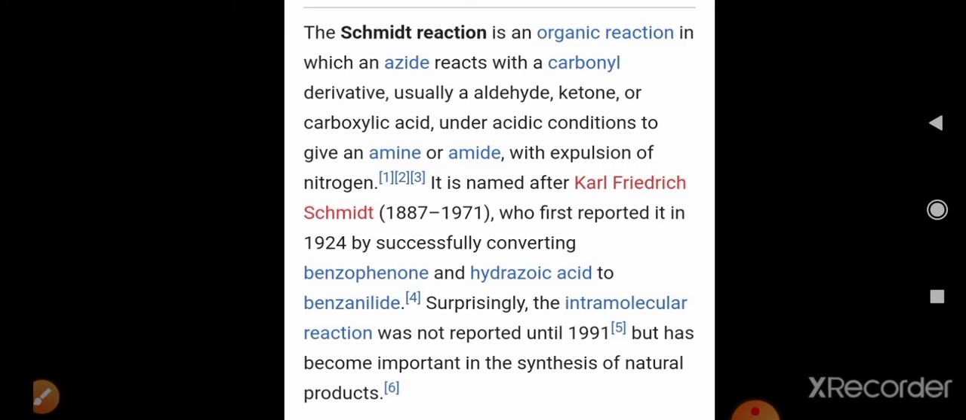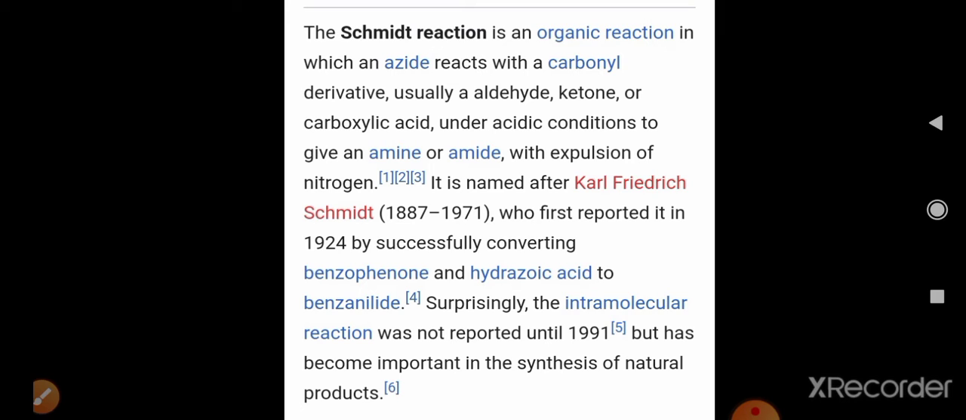You can see also on the screen that this is an organic reaction in which carbonyl compounds react with azide, and those carbonyl compounds may be carboxylic acid, aldehyde or ketones. Under acidic condition it gives the formation of amine or amide by expulsion of nitrogen, that is N2 is given out. This reaction was discovered by Carl Friedrich Schmidt. Therefore, the reaction is named the Schmidt rearrangement reaction.